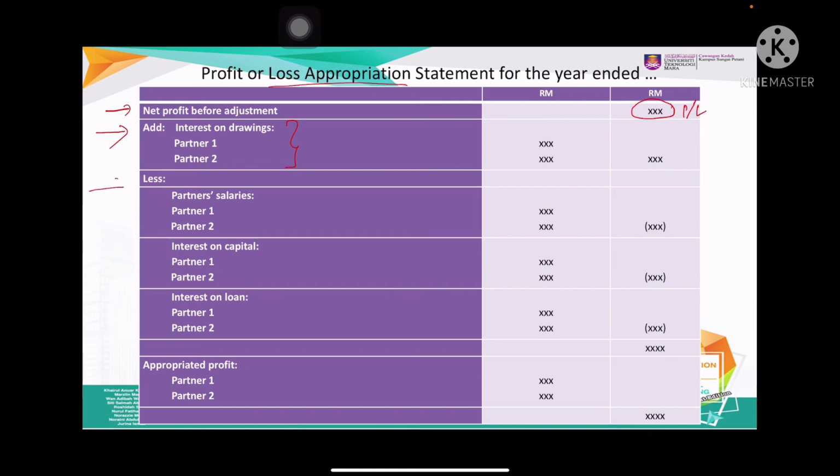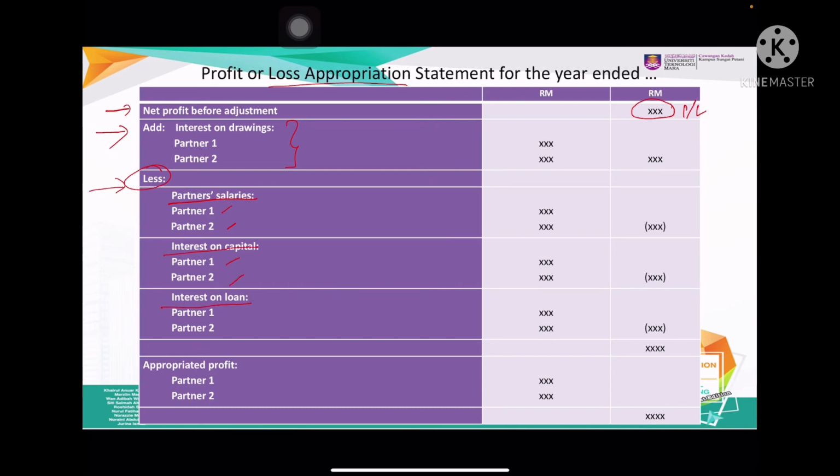And then last, what will reduce the profit of the partnership is the partner's salary. If they have two partners, partner 1 and partner 2. And then interest on capital. Interest on capital will reduce the partnership profit because if they contribute more capital to the business, the business has to pay the partners more interest on capital.